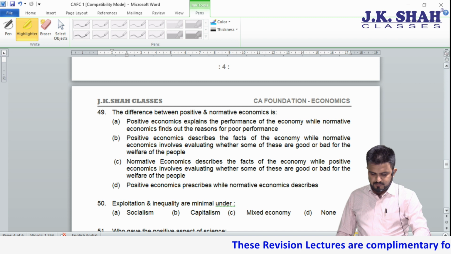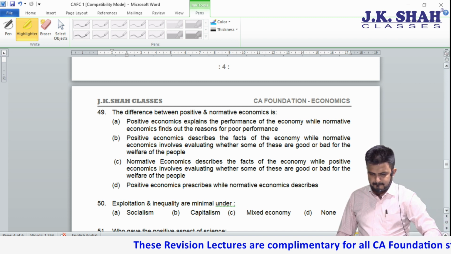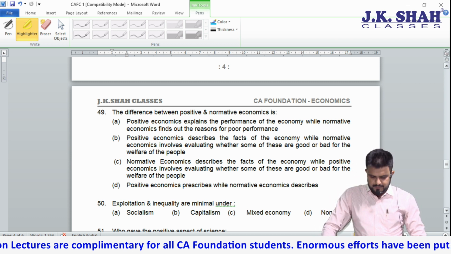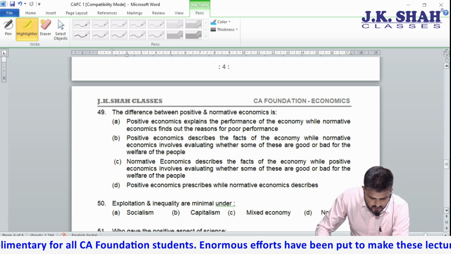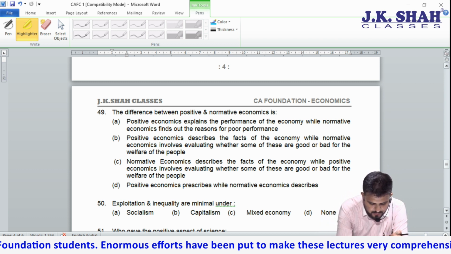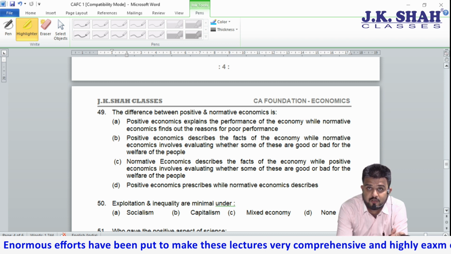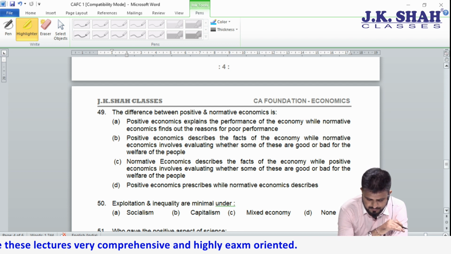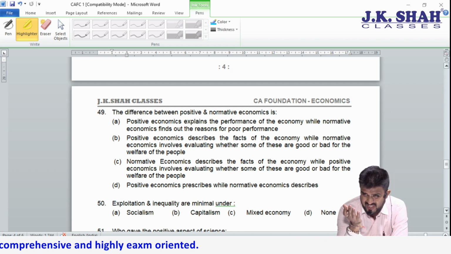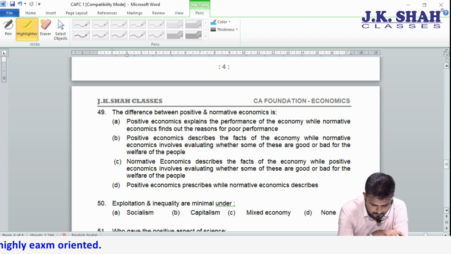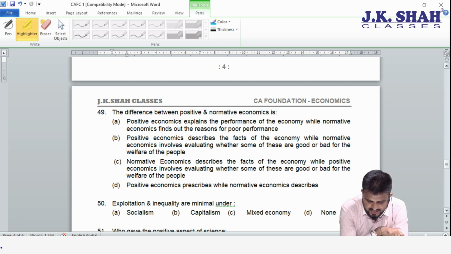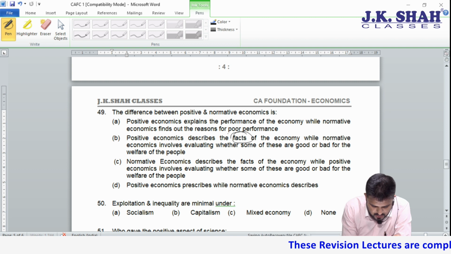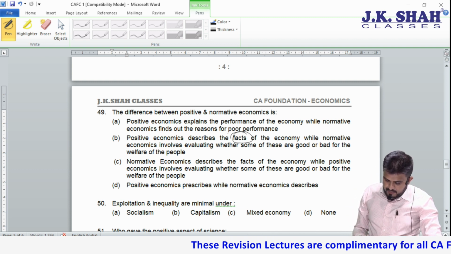49. The difference between positive and normative economics. What are they saying? Positive economics explains the performance of the economy, while normative economics finds out the reasons for poor performance. It is not reasons. They will give a solution. They will give a suggestion. They will talk on it. They will identify whether it is good or bad. B option, positive economics describes the facts of the economy. That is very true. This word is fact. While normative involves evaluating whether something is good or bad.